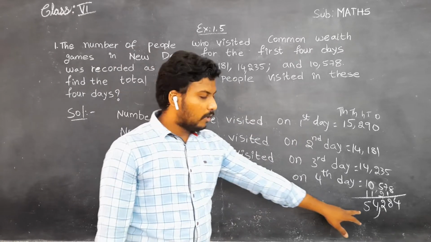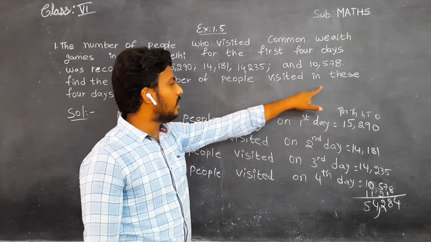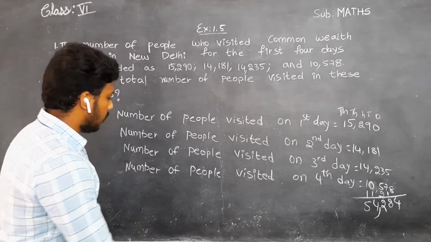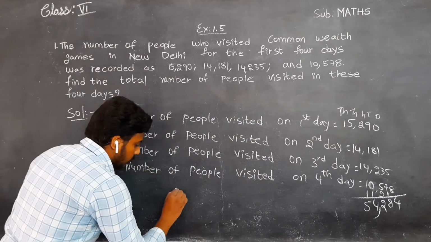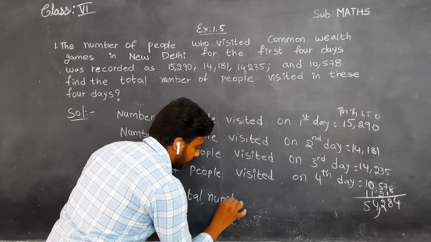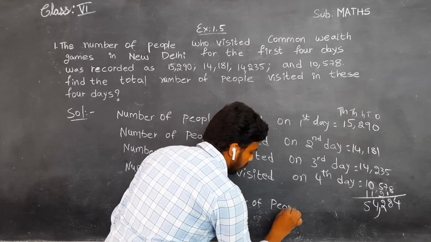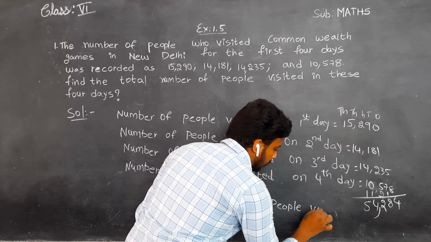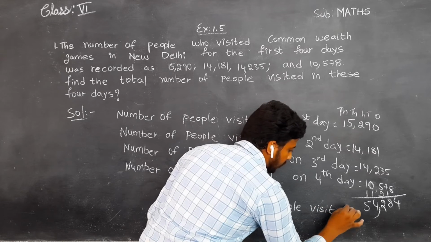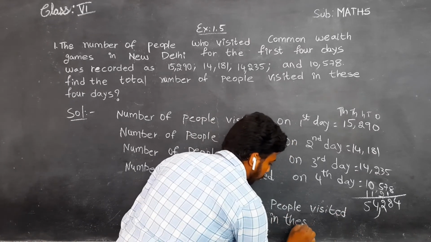Understand? Total means we find the value for the number of people visited in these 4 days. We have to write like this: total number of people visited in these 4 days.